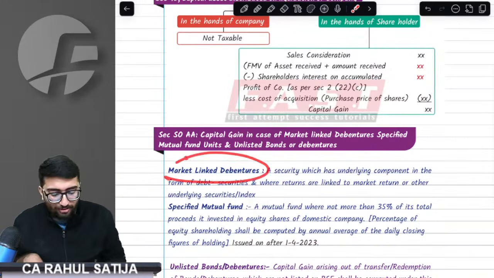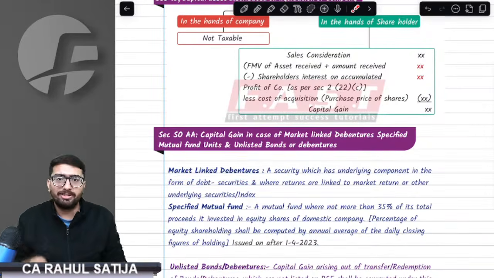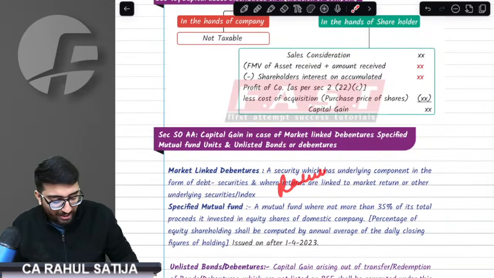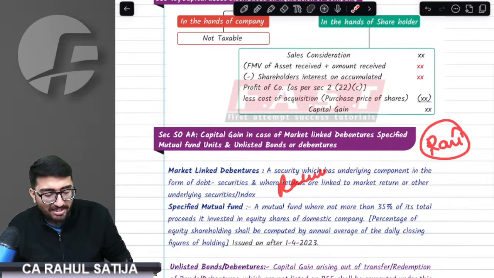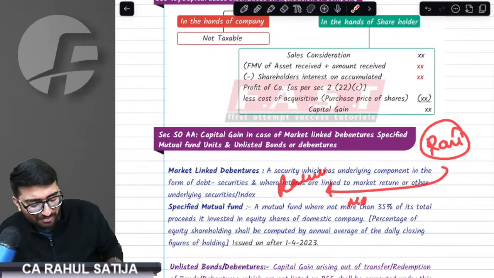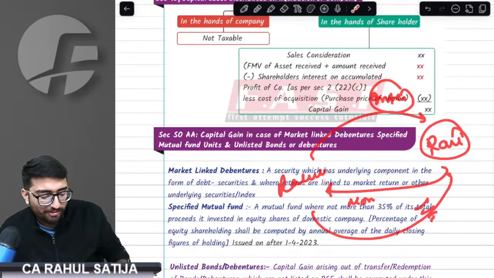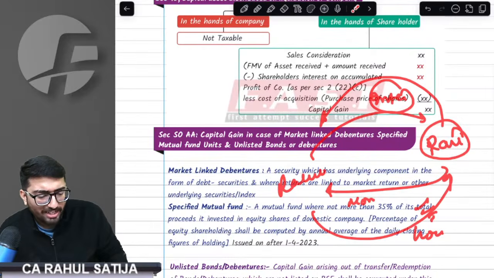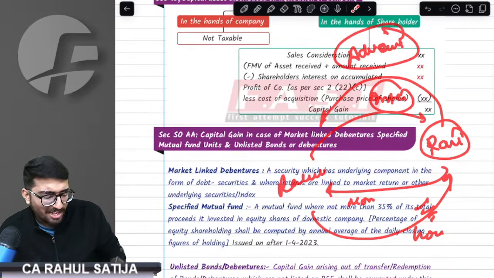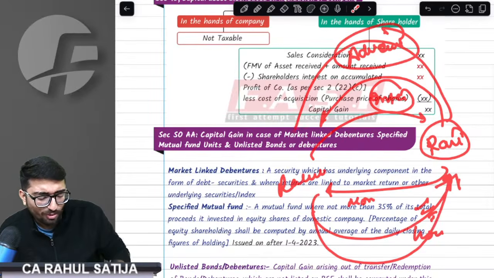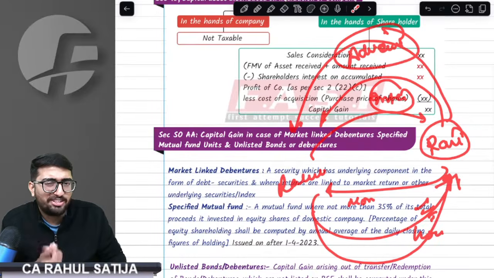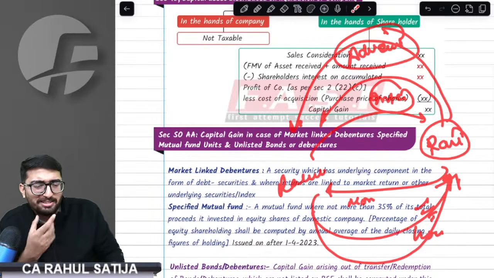What are those three securities? First of all is market linked debentures. For example, this is Rahul and the other party is Ravi. I said, Ravi, are you going to give me money? Ravi said, why not? Take whatever money you want. I said, Ravi, what do you want in return? Ravi says, interest. I said to Ravi, how much? Ravi says, sir, I cannot tell, something adventurous. I asked Ravi, what is adventure? Ravi says, sir, whatever you want, but it cannot be plain vanilla. There has to be some adventure, some thrill involved in this interest.